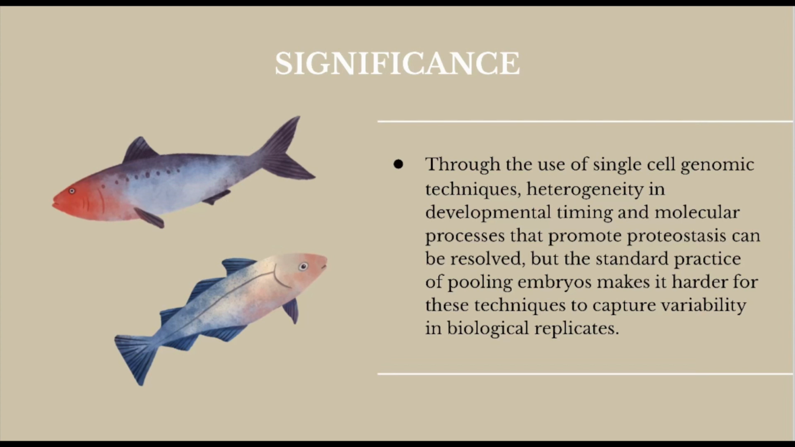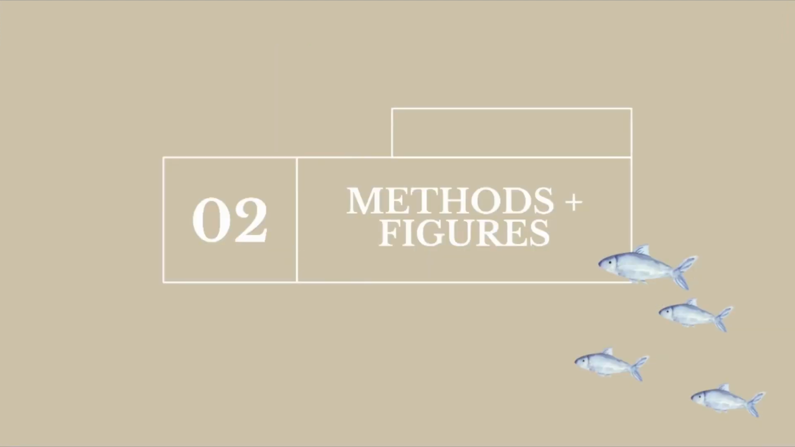To identify molecular sources and cell types that contribute to the loss of developmental robustness, they studied a large number of replicates in order to infer the source of environmentally induced phenotypes. Now I'll be talking about methods and figures.